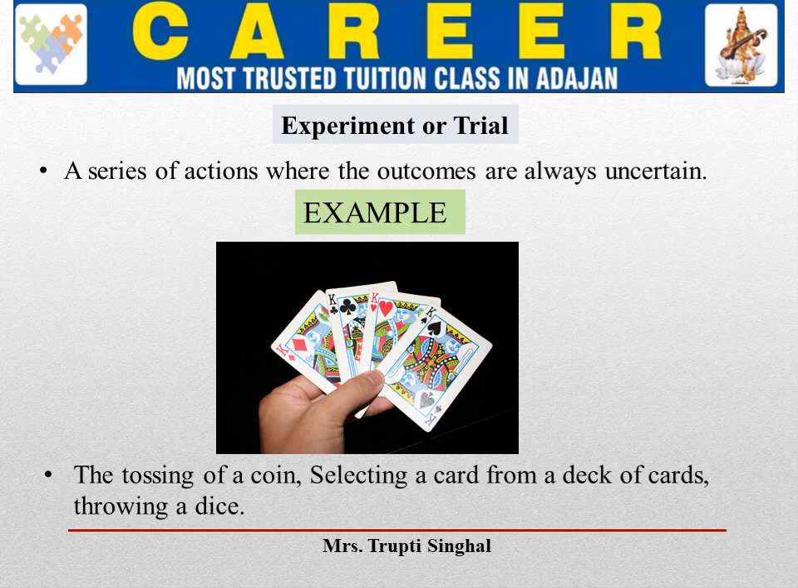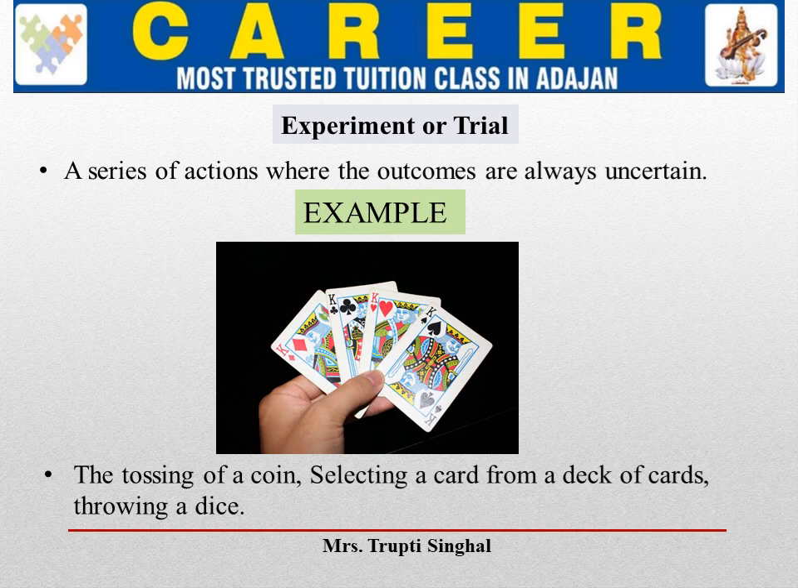Experiment or trial: what is that? A series of actions where the outcomes are always uncertain. For example, the tossing of coins, selecting a card from a deck of cards, throwing a die, etc.